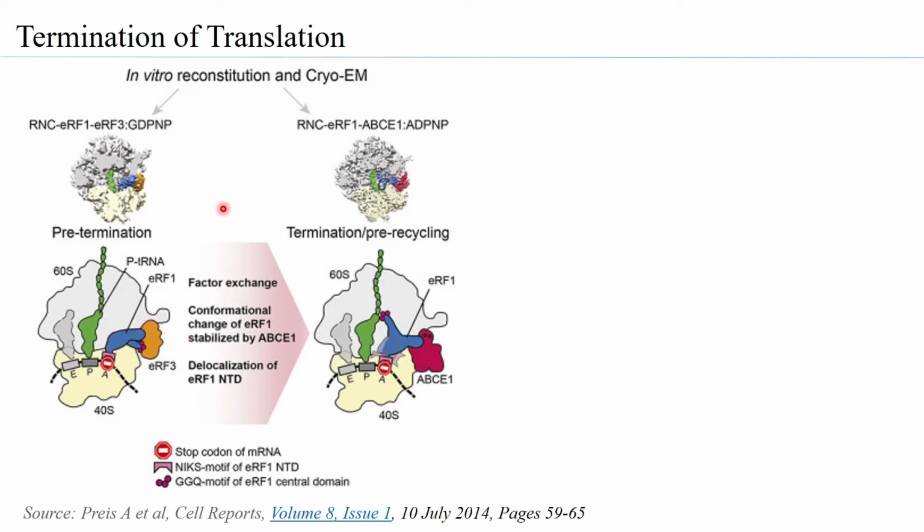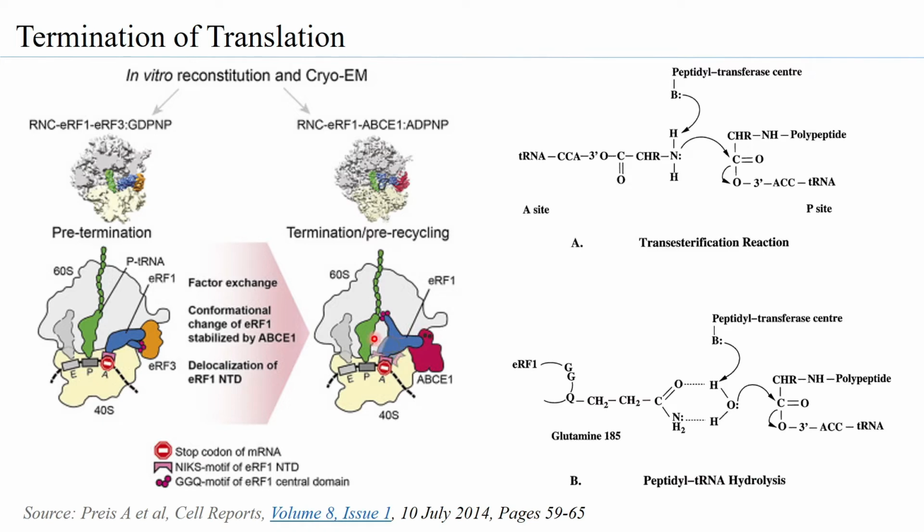But in place of the ERF3, another molecule comes in, which is ABCE1, ATP binding cassette element 1. And this comes and binds to the ERF1. The moment you have the ABCE1 binding to the ERF1, you can very clearly see how the conformation of the ERF1 is changing. The ERF1 N-terminal domain has the NIKS motif, which is acting as the anticodon, and you have the ERF1 central domain containing the GGQ, and this GGQ is positioned at the peptidyl transferase center.